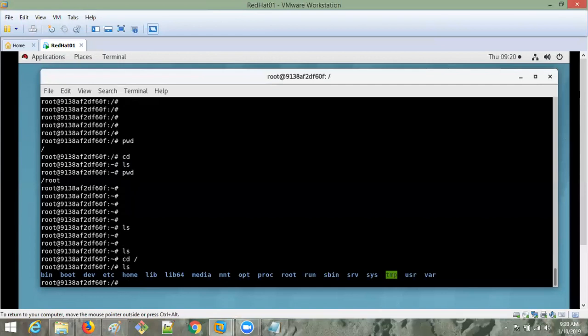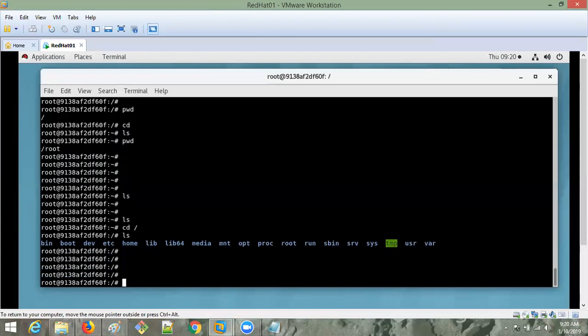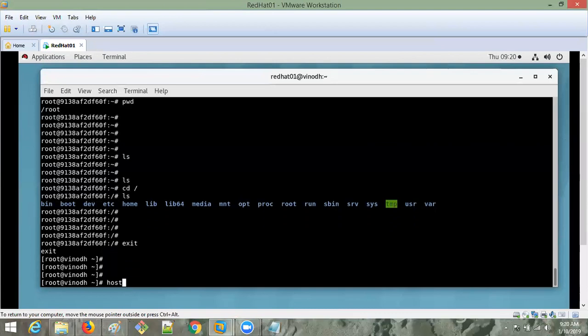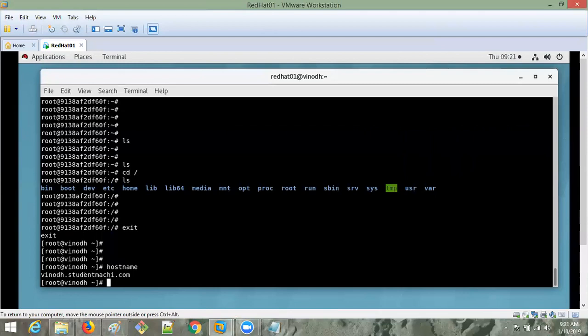Now I want to come out from this container. How? Simply by giving exit. Once I give exit, see, now I am back to my home. If you give hostname, now this is my original system. This is Red Hat. Till now, I was in the container called Ubuntu container.